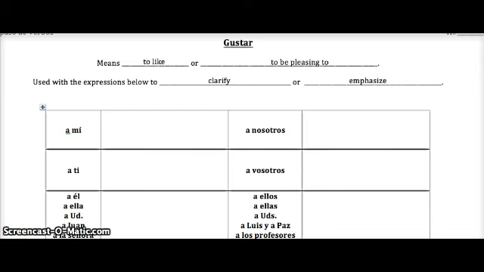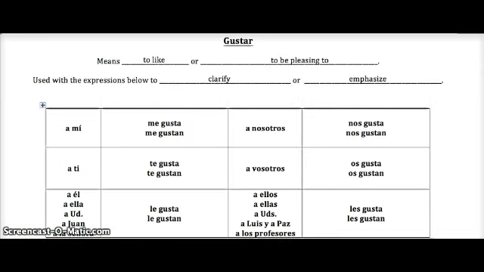It's used with the expressions below to clarify or to emphasize something. Okay, please copy the rest of the chart in. Here you can see to say I like, you would say a mí me gusta or a mí me gustan. Remember, the a mí here is used to clarify or to emphasize. In this case, it's used to emphasize since the me already tells me that I'm the one that likes something or that something is pleasing to me.